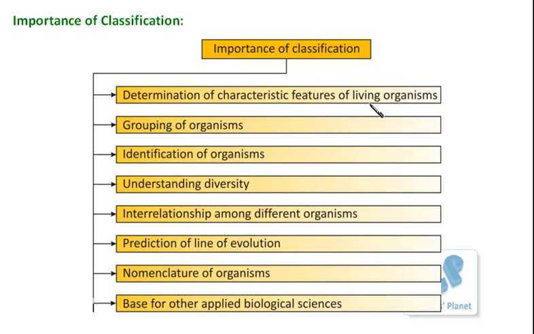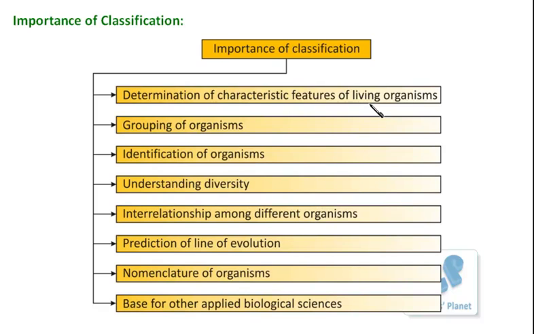If the organism has these features, it will come in group 1. If it has some other features, it will be considered under the next group. So if we know these characteristics and understand this type of classification, then we can determine the characteristic features of the living organisms in our surrounding. It can work in two ways.